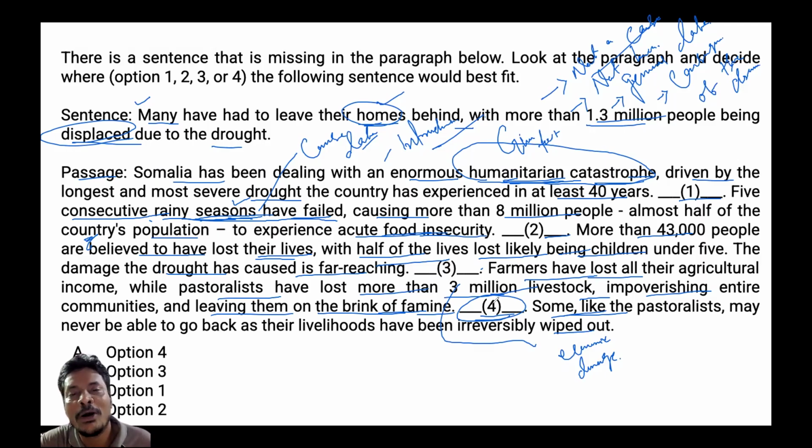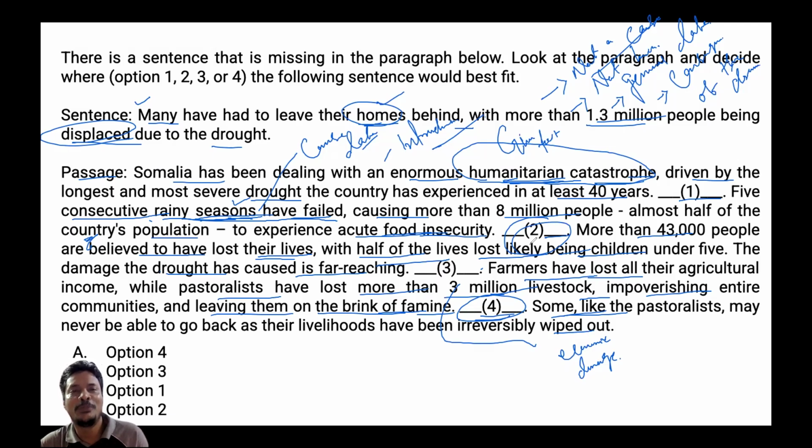Now, if I talk about the other options, what do I find out? The other options, option one, when we talk about that, it's too early. Displacement is a latter consequence, not a part of the introduction. Similar to that, blank two is also indicating the rainfall failure statistics, right?